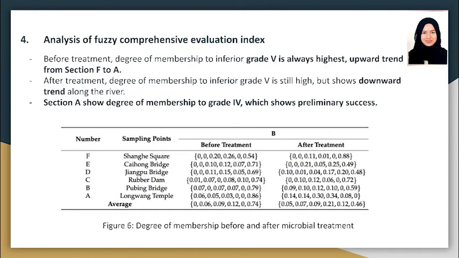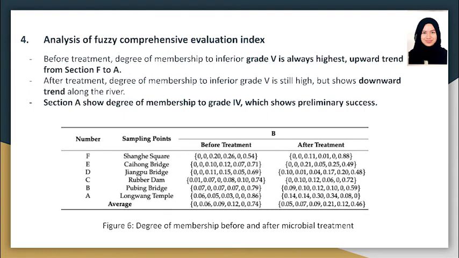Similar patterns can be seen for the analysis by Fuzzy Comprehensive Evaluation Index. So before the treatment, the degree of membership to inferior grade 5 is always the highest, and it also shows an upward trend from section F to A. However, after treating with microbial agents, the degree of membership to inferior grade 5 shows a downward trend along the river. And furthermore, section A shows a degree of membership to grade 4, which shows preliminary success of microbial technology